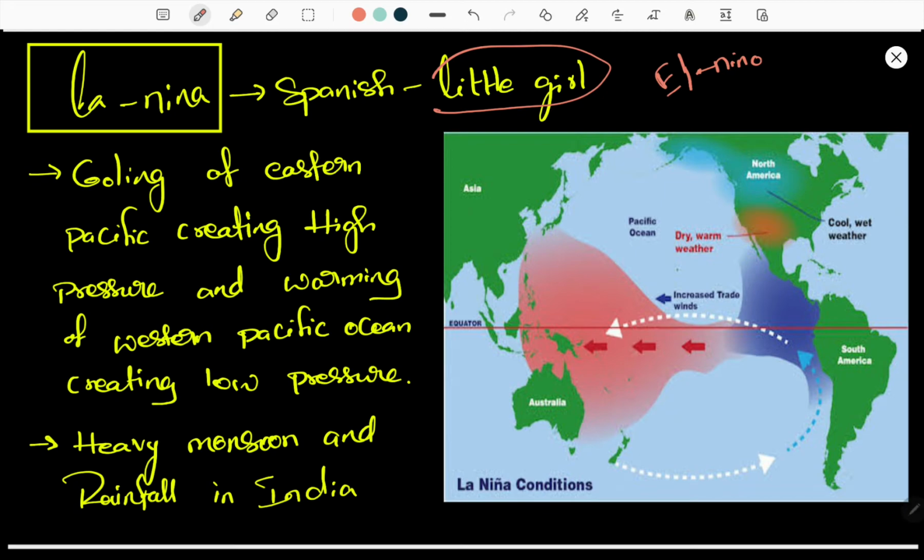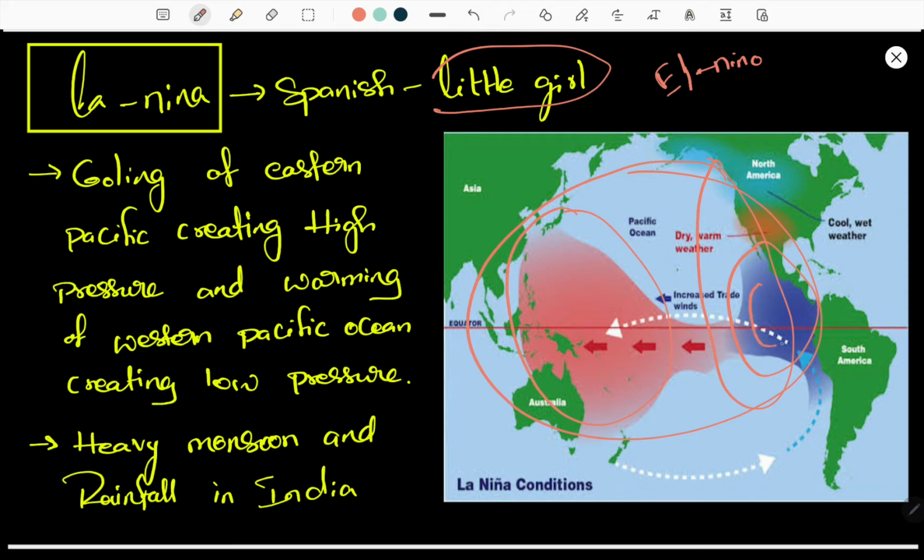Now see here. This is the Pacific Ocean, and this is the area of the Eastern Pacific Ocean. Here the surface temperature varies, which is not a predictable concept. It happens regularly or irregularly, but when the surface temperature cools down in the Eastern Pacific Ocean, shown here in blue, the temperature on the eastern side is cooled. So when the temperature is down on this side, the Western Pacific Ocean is heated up, and the surface temperature is hot.